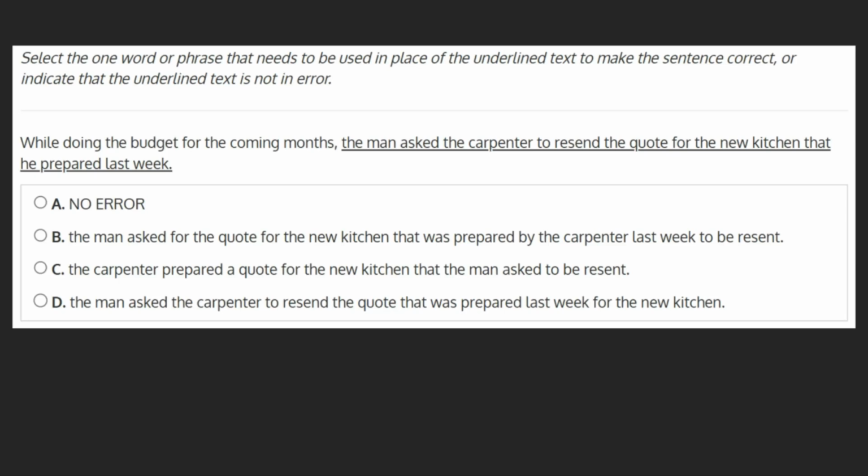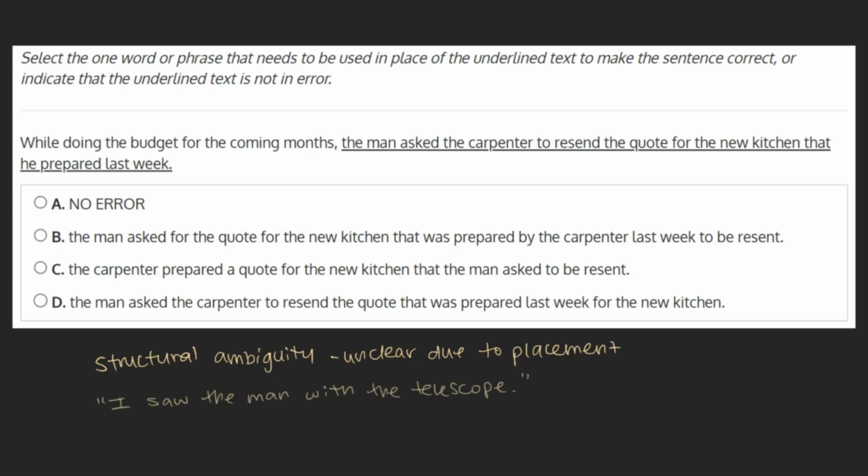Before looking at our choices, let's see if we can find an error in the underlined phrase. This phrase features what's called structural ambiguity. Structural ambiguity refers to when something in a sentence is unclear due to where it's placed within the sentence. For example, I saw the man with the telescope. Is this sentence saying you saw a man who had a telescope, or is it saying you looked through the telescope and saw a man?